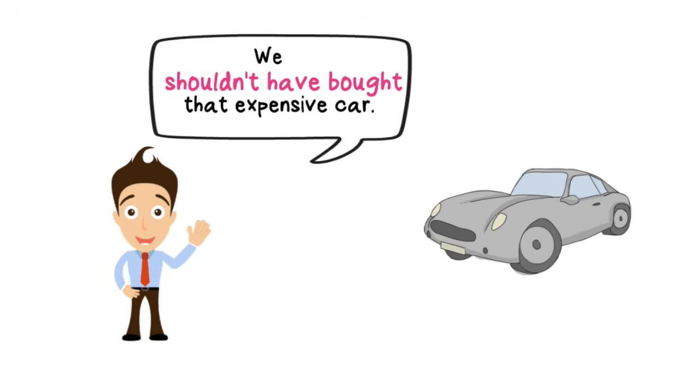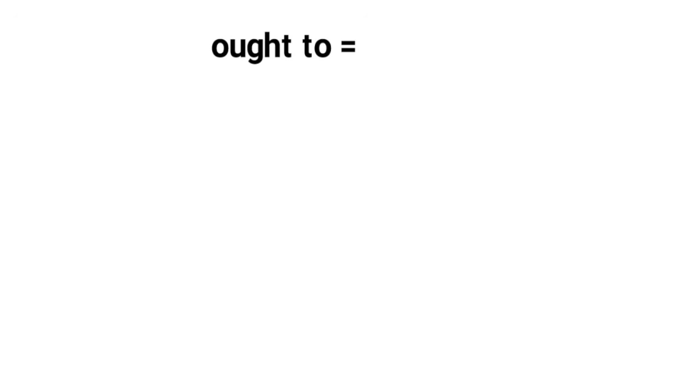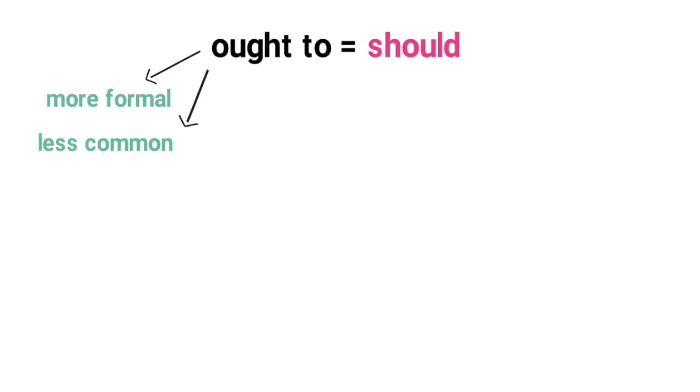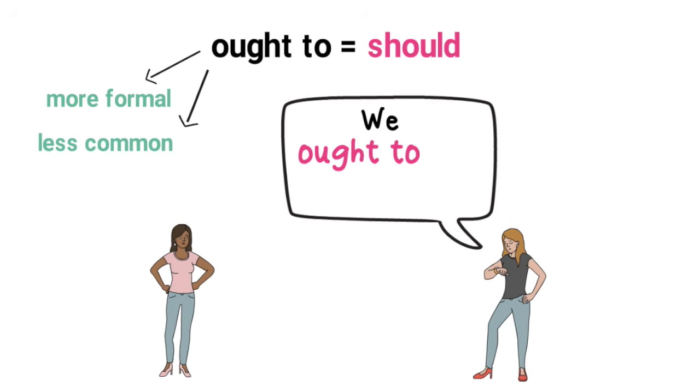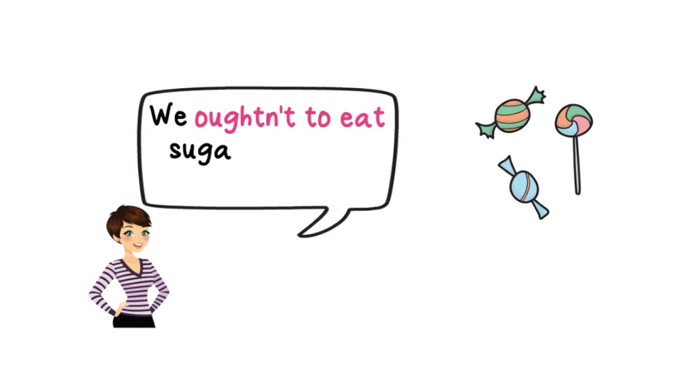You can also use ought to in these sentences. Ought to means nearly the same as should, but it's more formal and less common. So you could say, we ought to go home. We oughtn't eat sugar, but it's very tasty.